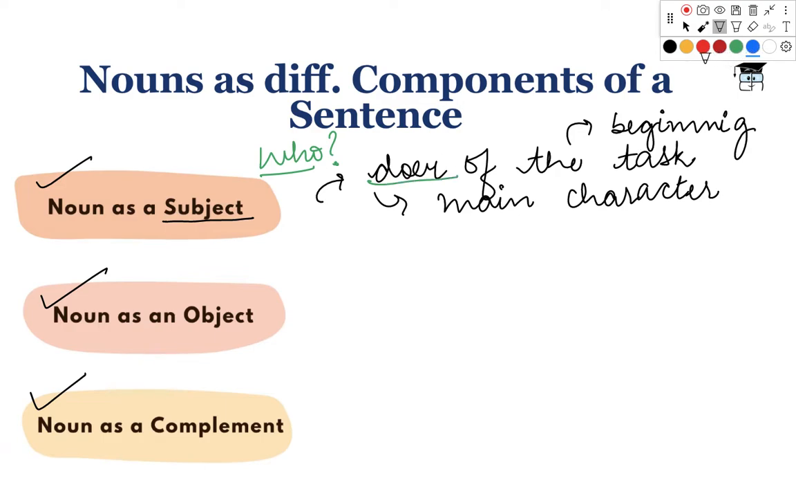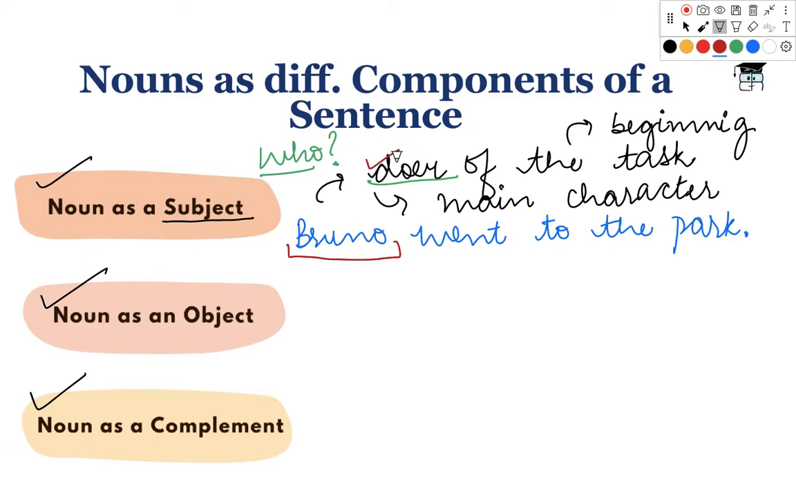Now let us take an example to understand this. For example, I say: Bruno went to the park. Now, in this example, Bruno is the doer of the task. What is the task? Going to the park. Right. Now, who went to the park? Bruno did. So, Bruno is who? Bruno is the subject of the sentence. Now, in this sentence, the noun Bruno acted as the subject. Understood?